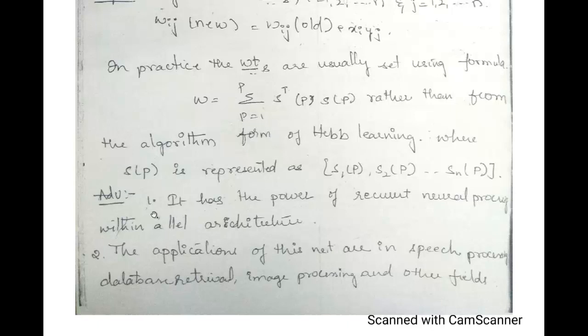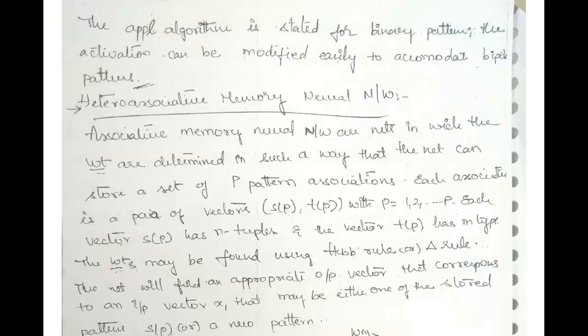Now, what are the advantages of this? First, it has the power of recurrent neural processing within a parallel architecture. Second, the applications of this net are in speech processing, database retrieval, image processing, and other fields. Now, the algorithm stated is for binary patterns. The activation can be modified easily to accommodate bipolar patterns. So you can easily modify the same algorithm for bipolar patterns.